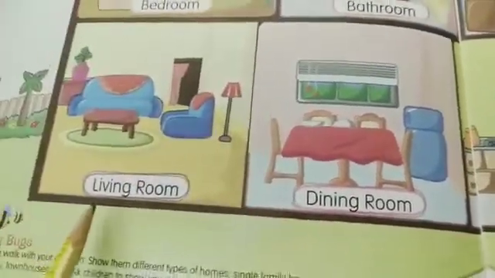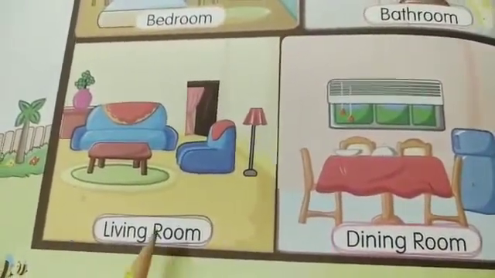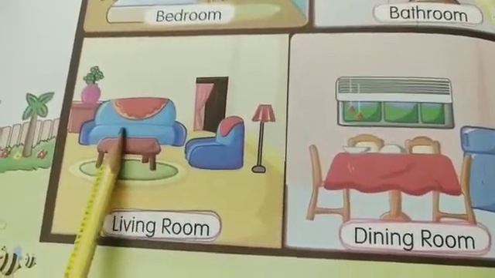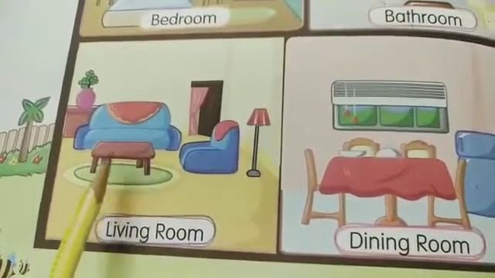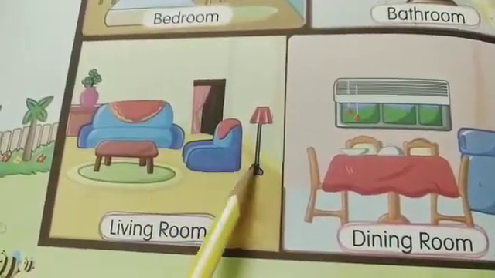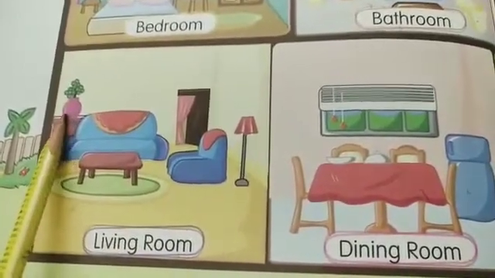Now we will head to our other room. This place is called living room. Guests who come in sit in the living room. Living room consists of a sofa, table, floor mat, standing lamp. You can see a vase there. This is kept for decoration.